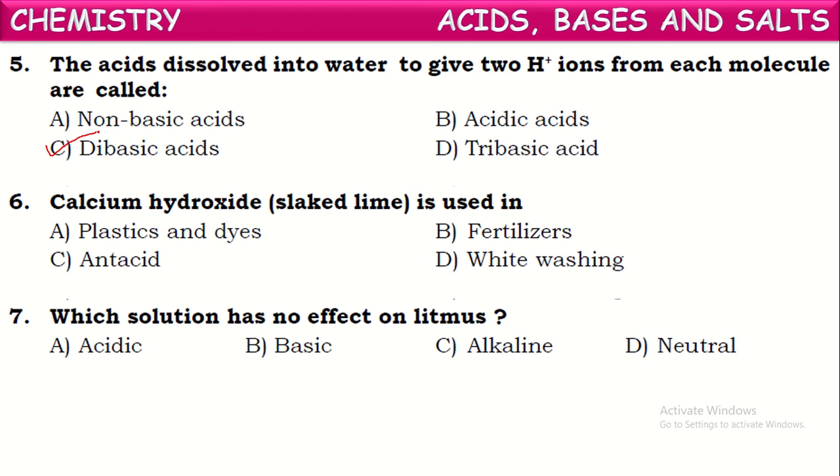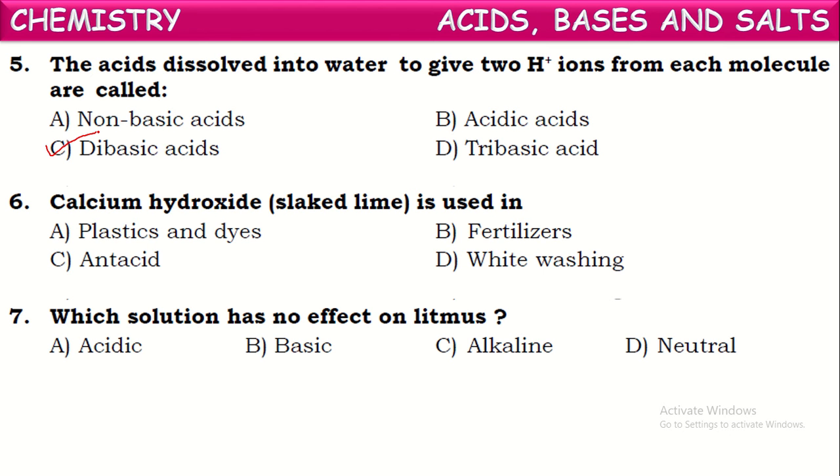Next one. Which solution has no effect on litmus? Both acidic and basic solutions have an effect on litmus paper, as we know. Acids turn blue litmus to red. In the same way, bases turn red litmus to blue.